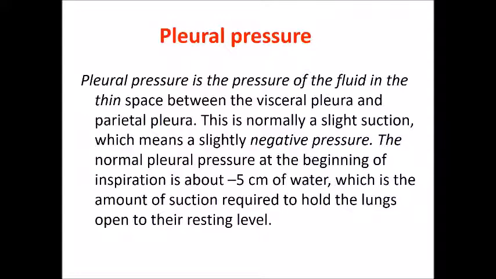Now, this pleural fluid is continuously sucked out by our lymphatic drainage system. And you all know lungs are elastic structures like a balloon. The thoracic wall is also an elastic structure due to muscles and tendons. So the lungs have a tendency to go inward and the thoracic wall has a tendency to go outward. Due to these opposite movements of lungs and thoracic wall, the pleural cavity has negative pressure, which is called pleural pressure.